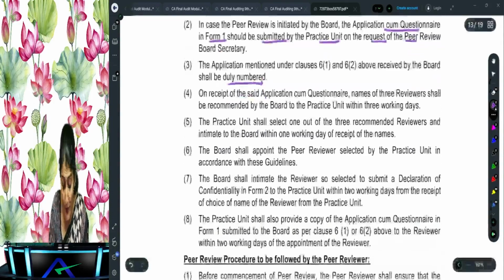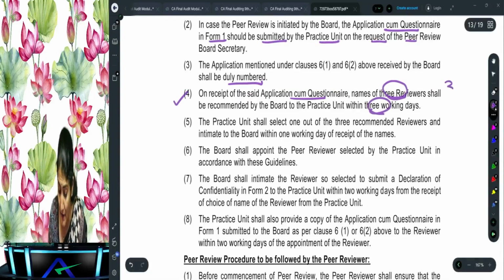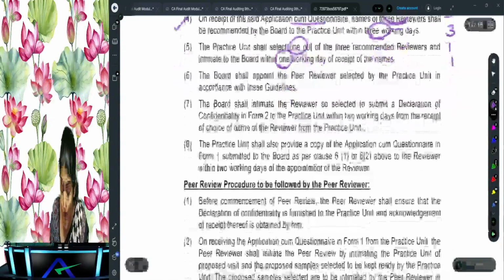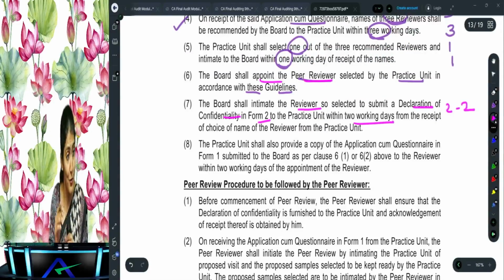Okay, right. Then on receipt of the said application cum questionnaire, names of 3 reviewers shall be recommended by the board to the practice unit within 3 working days. That's what I told you. Then the practice unit has to select any one out of the 3 recommended reviewers within 1 working day. So 1. Are you able to follow this? Right. Then the board shall appoint the peer reviewer selected by the practice unit in accordance with the guidelines. So now what will the board do? They will appoint the peer reviewer. Then the reviewer so appointed has to give the declaration of confidentiality in form 2 within 2 working days. Very good. Form 2 within 2 working days.